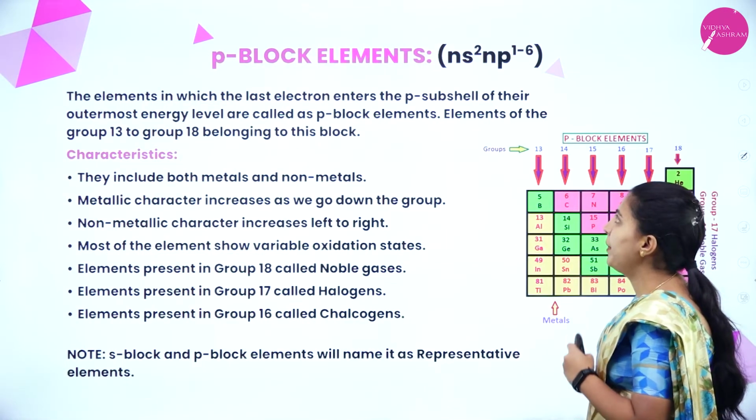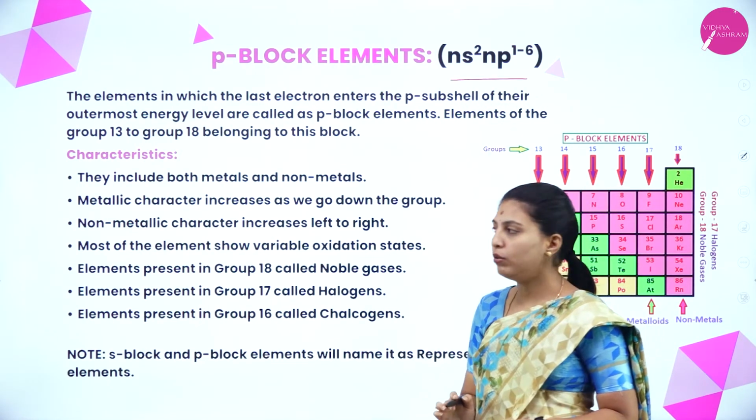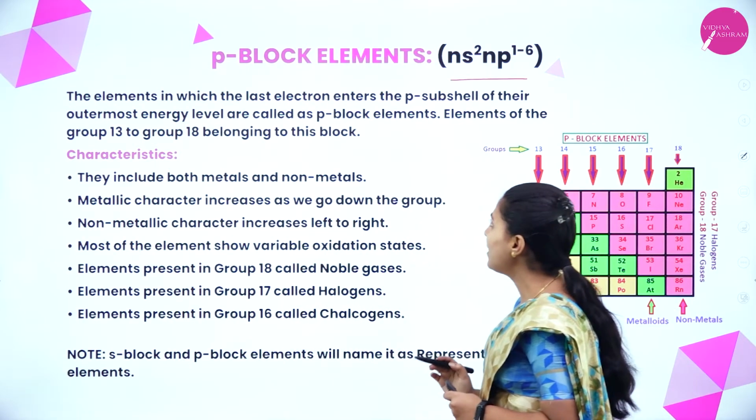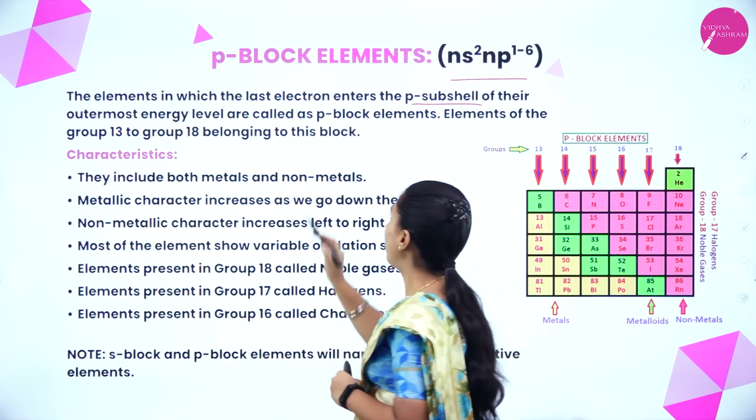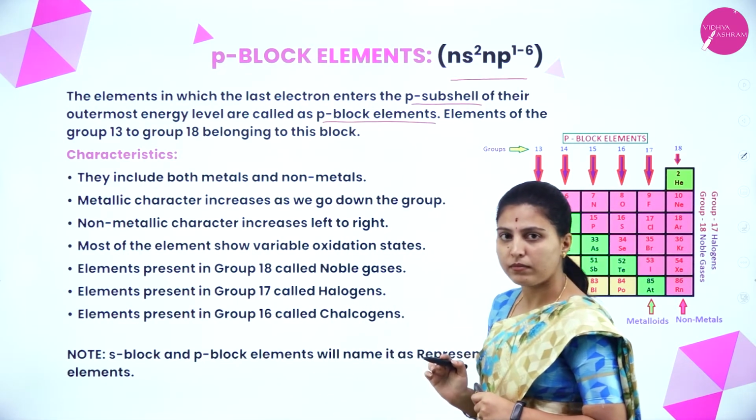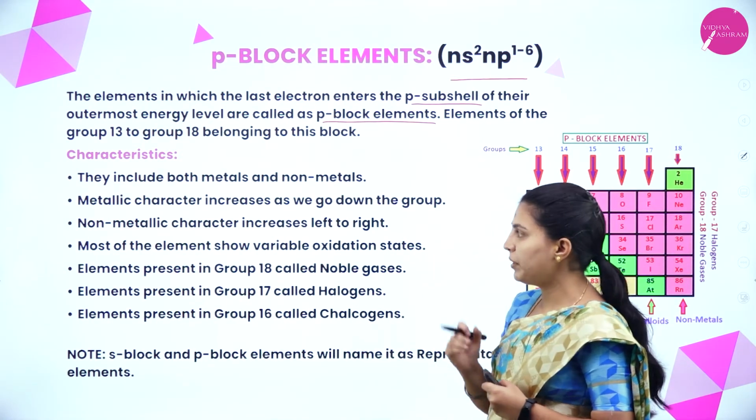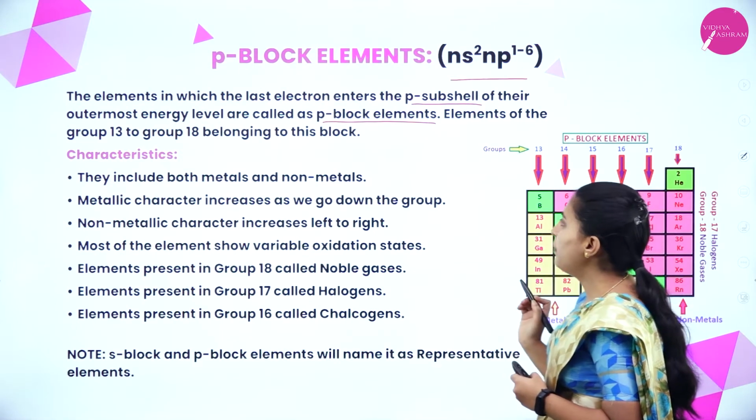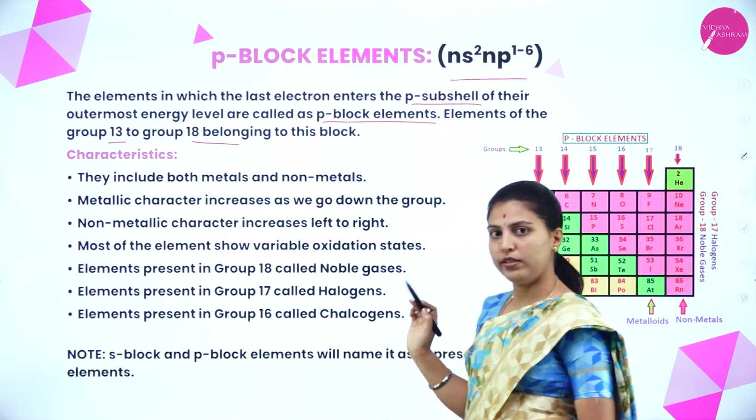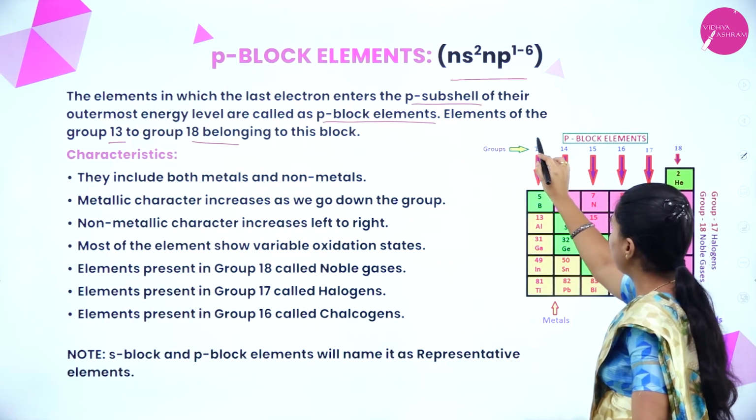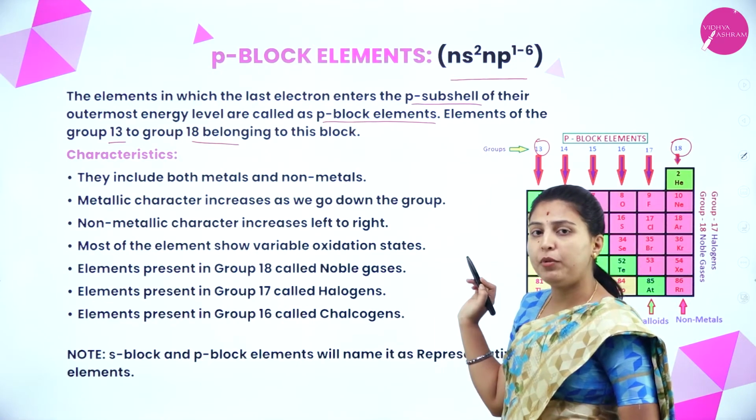Okay. Next, p block elements. Its general electronic configuration is ns2 np1 to 6. The elements in which the last electron enters the p subshell of their outermost energy level are called p block elements. Okay. The last electron enters the p subshell, and we will call those elements p block elements. Elements of group 13 to group 18 belong to this block. See here, this is group 13, and overall up to group 18 belongs to p block elements.